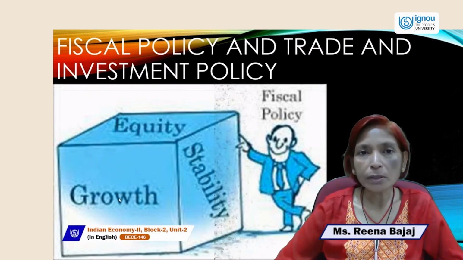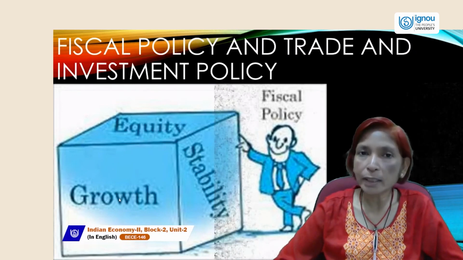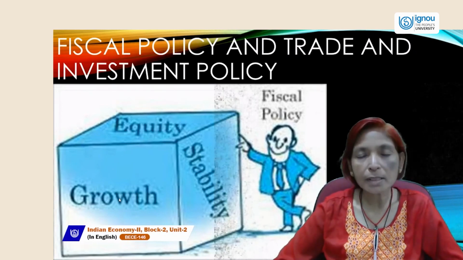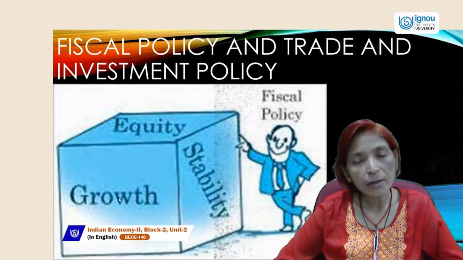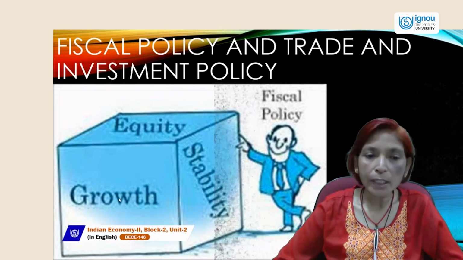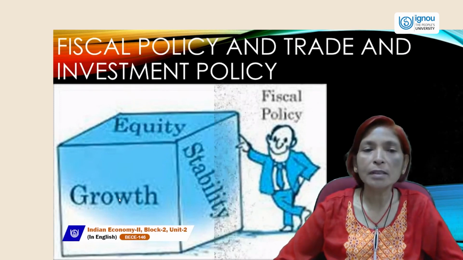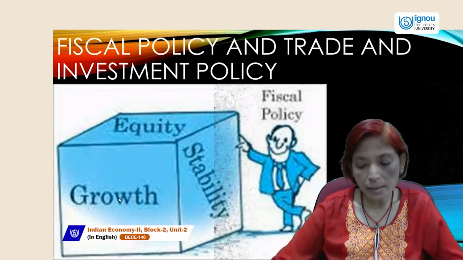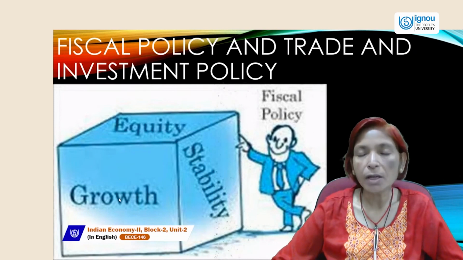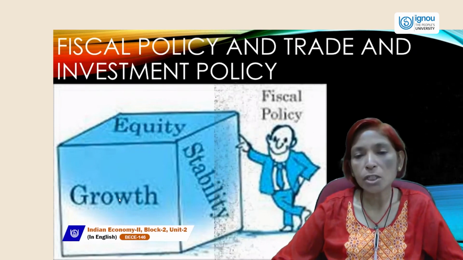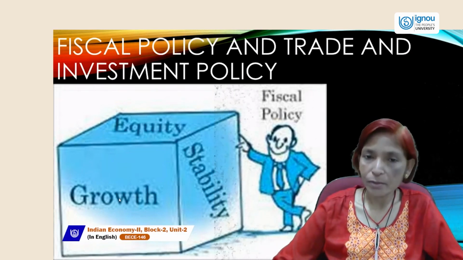What is the meaning of growth? Growth is always considered as economic growth. Economic growth is a continuous, long run process in which national income and per capita income rise continuously for a long time period. So equity, stability and growth are all included in fiscal policy. Now we will discuss in detail what fiscal policy is, what the main objectives of fiscal policy are, what the fiscal tools are, and what type of fiscal policy is followed at present in our country.